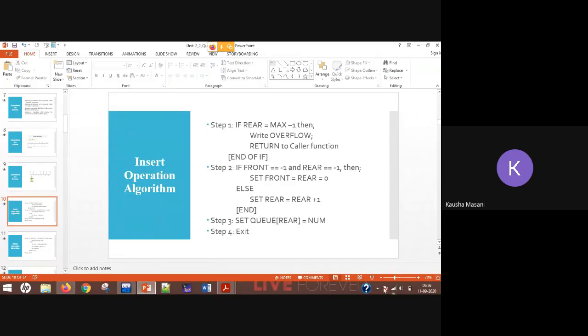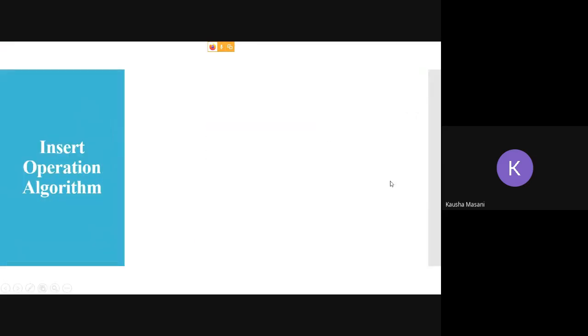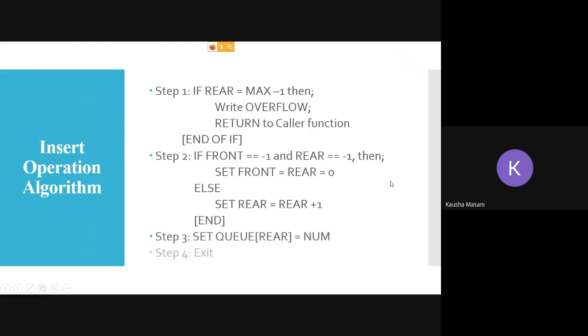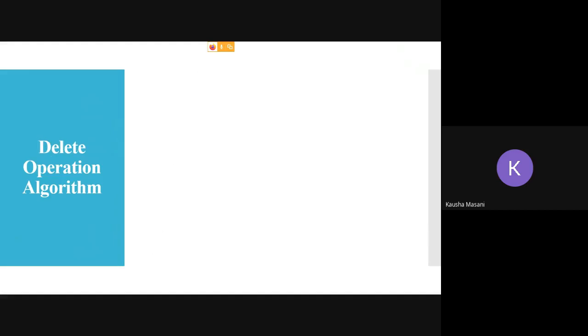So now we are going to move forward with our DQ operation. Insert we saw. Now we are going to move forward with our DQ operation, that is delete. For delete, the first and foremost thing which you have to check is that there are some elements present in your queue to get deleted. So that means your queue should not be empty. Now tell me, what is the condition for queue to be not empty?